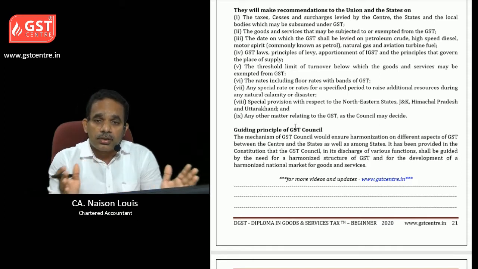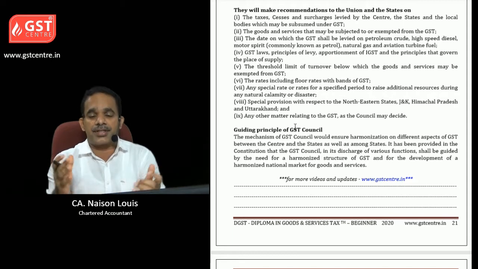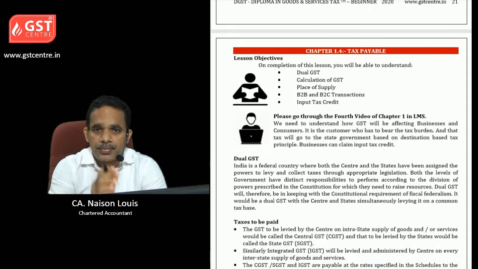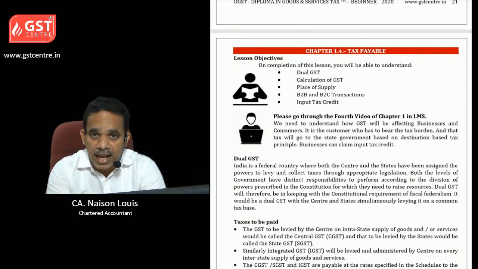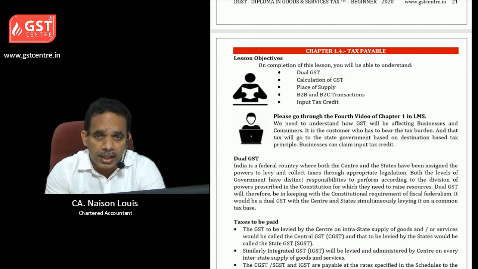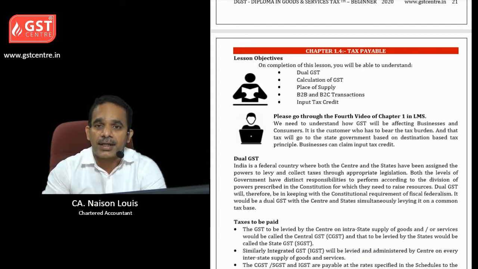It is to bring harmony among central government, state governments, etc. and all stakeholders in the ecosystem. Chapter 1.4 is regarding tax payable. Dual GST system is implemented in India, which is similar to the GST system in Canada.